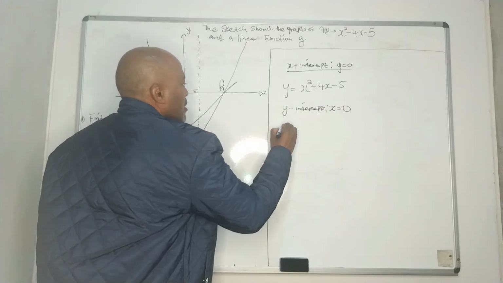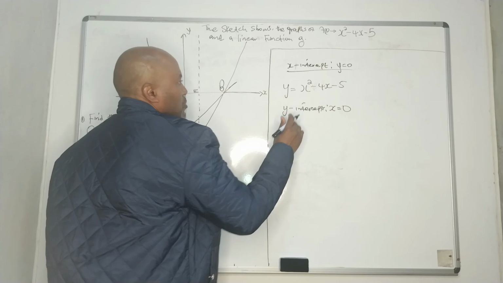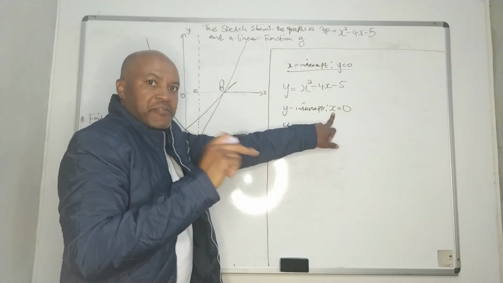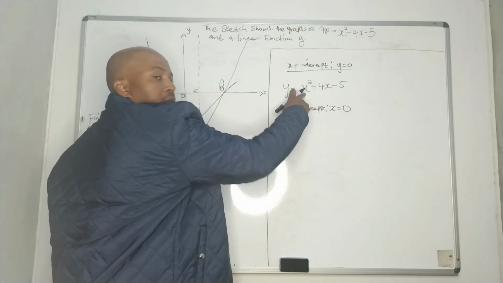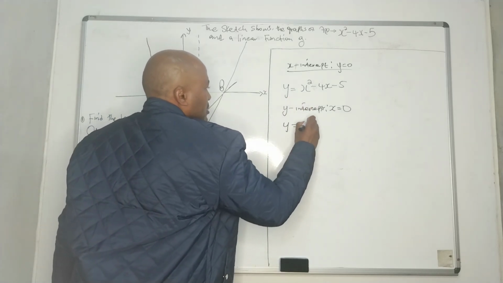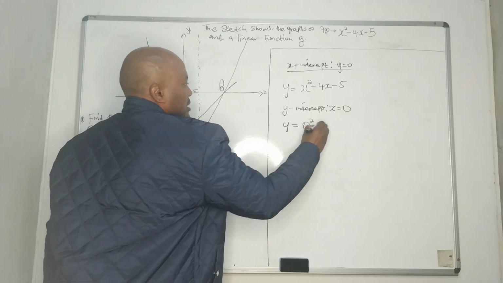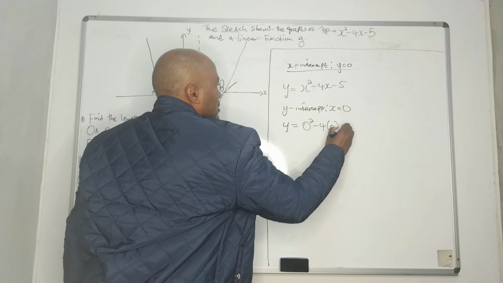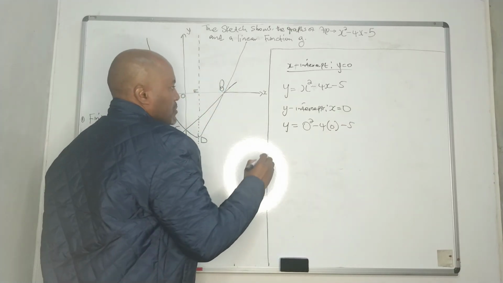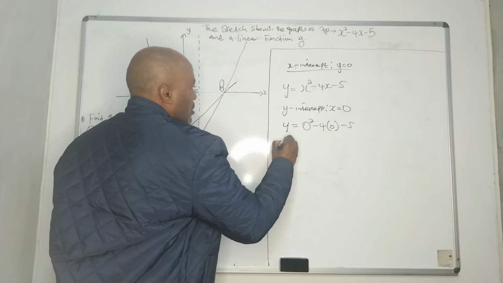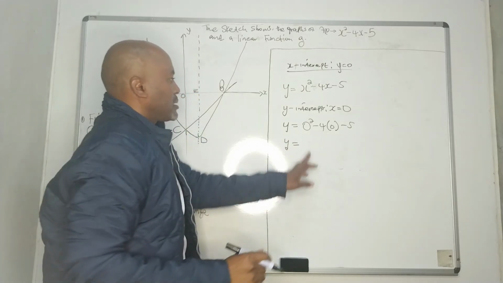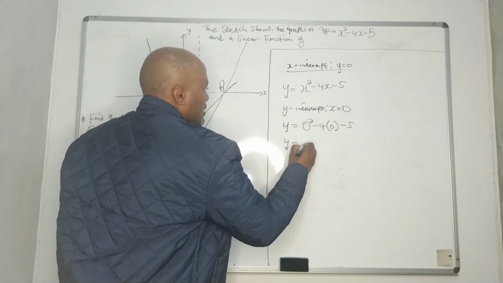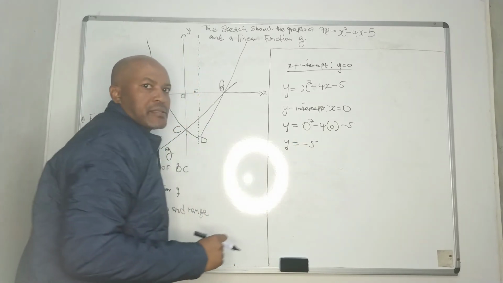Using the very same formula, y equals, where we come across x, we have to put 0. So here we go. x squared means we're going to say 0 squared minus 4 times 0 minus 5. So our y equals, this is 0 and that is 0, it means our y is -5.